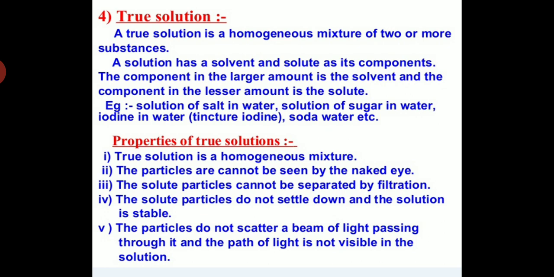Now I hope you understand true solution. A true solution is a homogeneous mixture of two or more substances, and a larger amount is the solvent and a lesser amount is the solute.